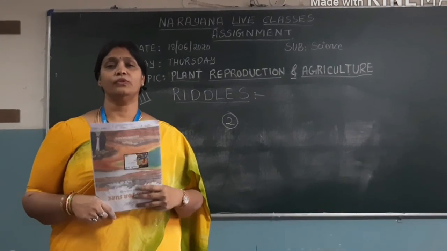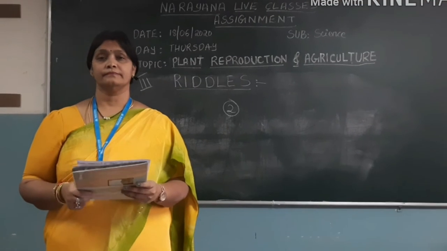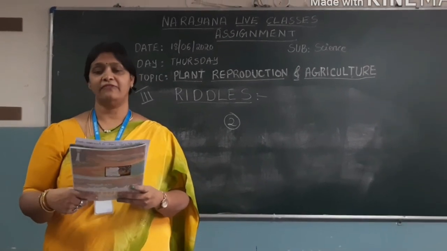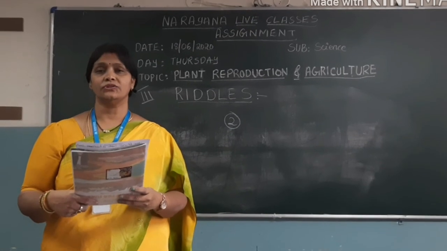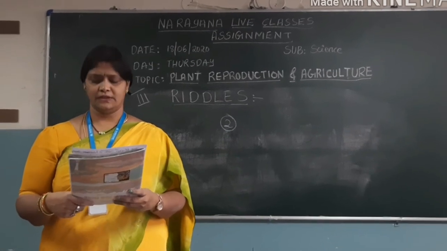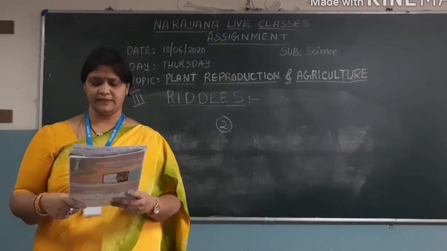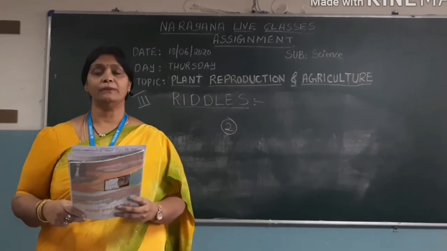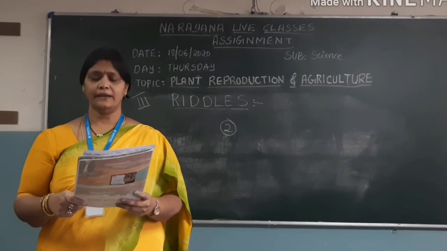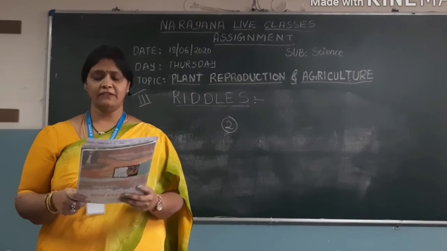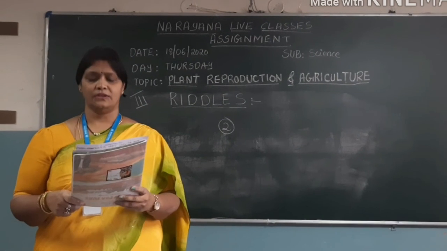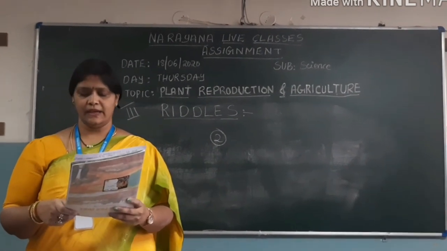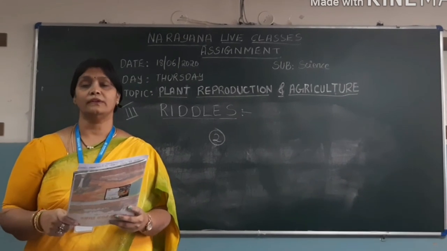Okay, let's go for the fourth one. I am something that's thin and flat. On a branch I can be found. When I am from a deciduous, in the fall I am on the ground. Let me repeat the riddle for you, children. I am something that's thin and flat. On a branch I can be found. When I am from a deciduous, in the fall I am on the ground.